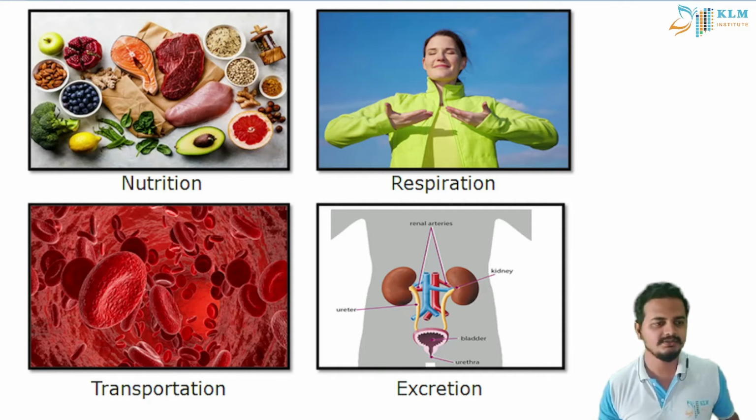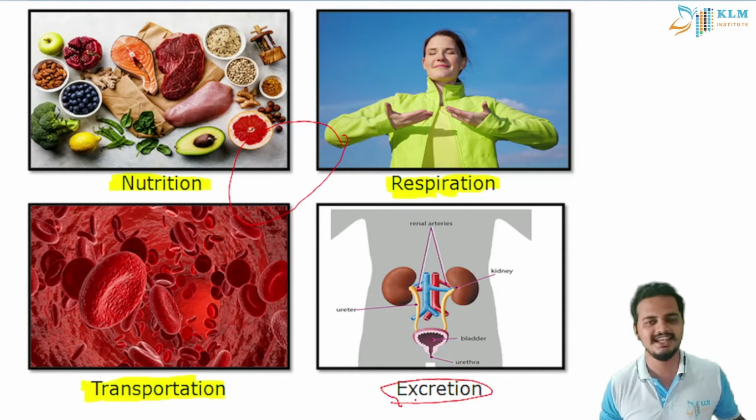And all these processes, nutrition, respiration, transportation, have some waste byproduct. Respiration has a byproduct that is carbon dioxide. Most of the carbon dioxide is released when we exhale. But what about the other wastes in our body? So these all three processes lead to one more important life process known as excretion.